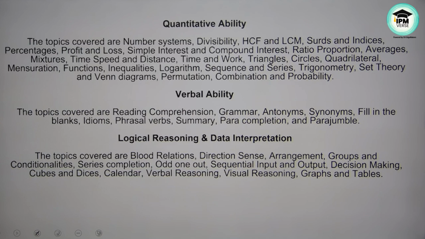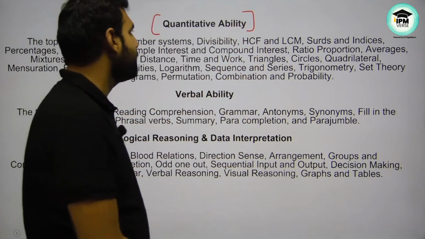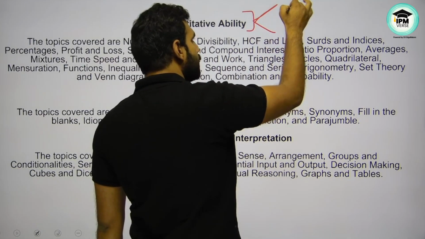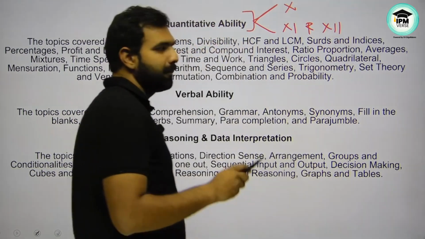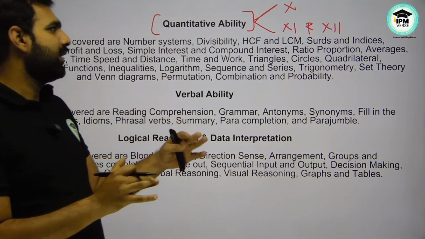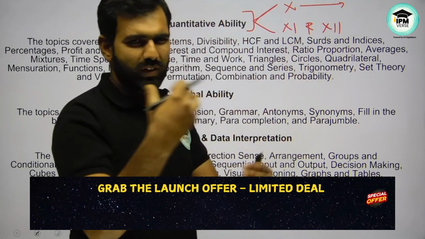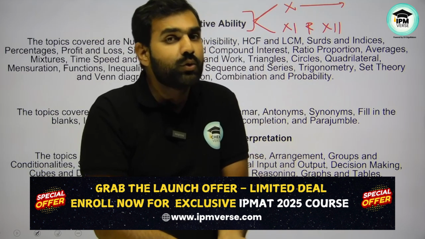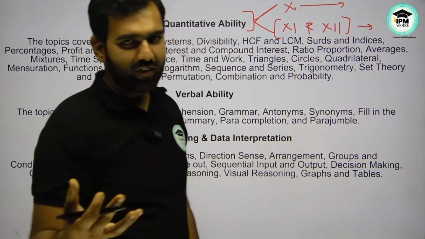Let me show you the different types of things asked from different chapters or subjects. From quantitative aptitude, it has mathematics up to 10th standard and then some topics from 11th and 12th standard as well. There are basically two sections of mathematics. One is the foundation of mathematics, all the chapters you have studied up to 10th standard, and then some chapters from higher maths, which is 11th and 12th standard maths.